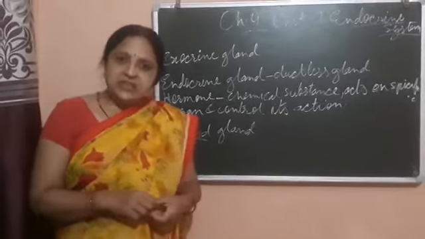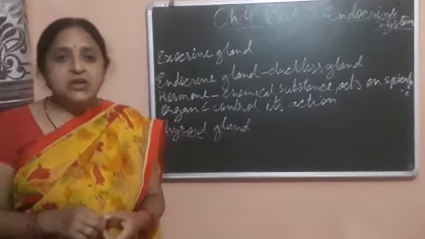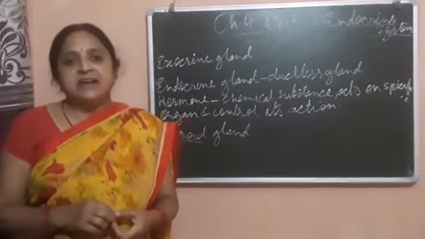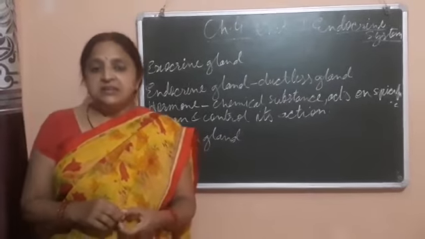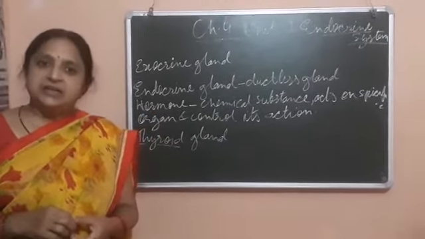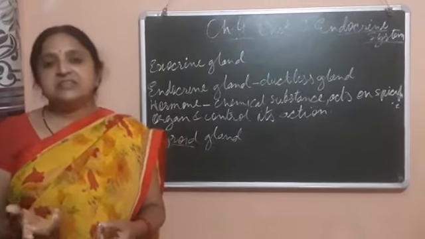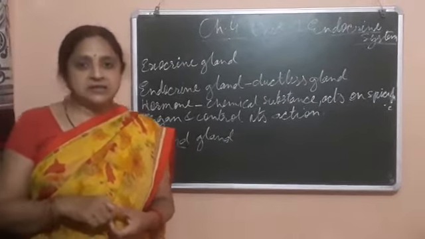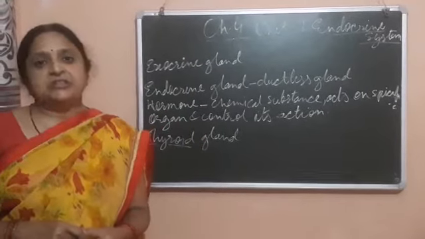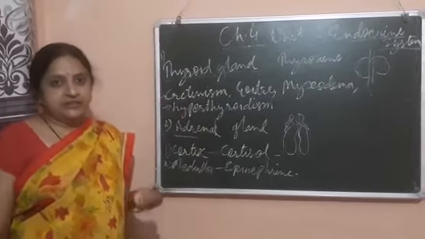Now, there are various endocrine glands found in our body. First is the thyroid gland, second is the adrenal gland, third is the pancreas, and fourth are the gonads, the testes and ovaries. And the last and main gland is the pituitary gland. Now let's start with the thyroid gland. The first gland is the thyroid gland.